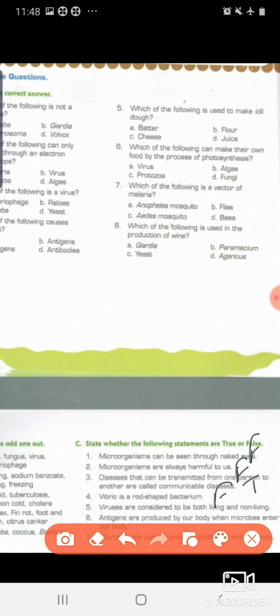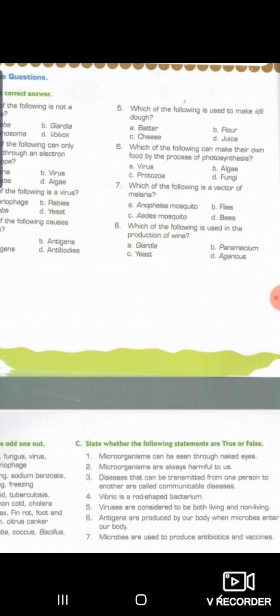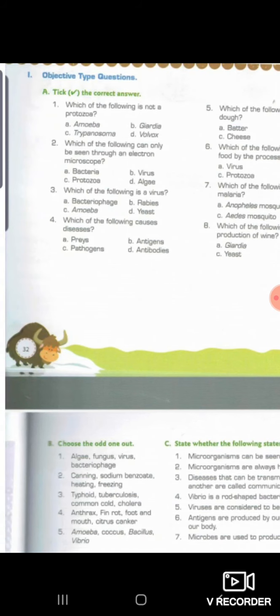False, that is a comma-shaped bacteria. Viruses are considered to be both living and non-living. Yes, true. Antigens are produced by our body when microbes enter our body. False, mainly antibodies are produced. And the last one: microbes are used to produce antibiotics and vaccines. Yes, this is true.